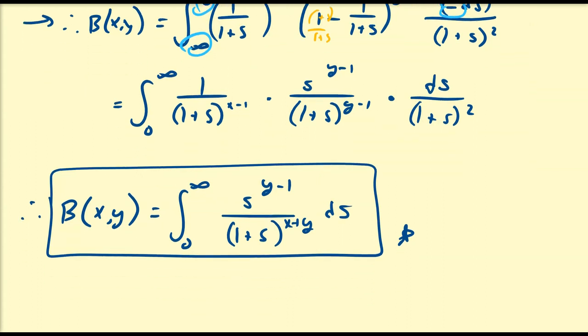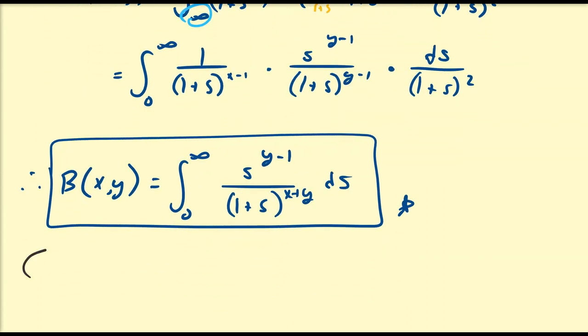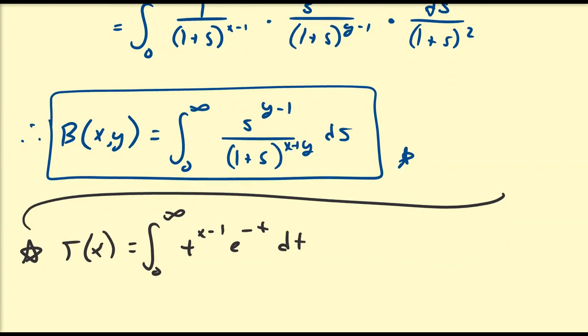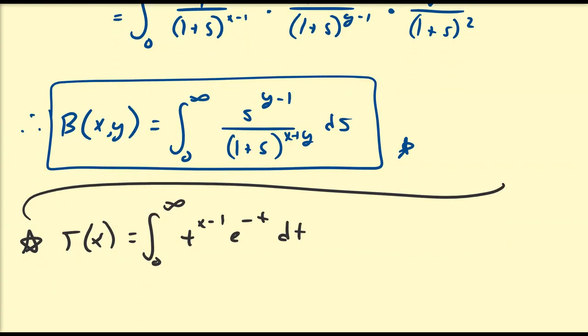All right, so let's go back to the gamma function and play with that definition and bring that into the picture here. So remember that gamma of x is equal to the integral from 0 to infinity of t to the x minus 1 e to the minus t dt. So we have to bring another variable y into this picture somehow. So we need to introduce a variable that ranges, say, from 0 to infinity.